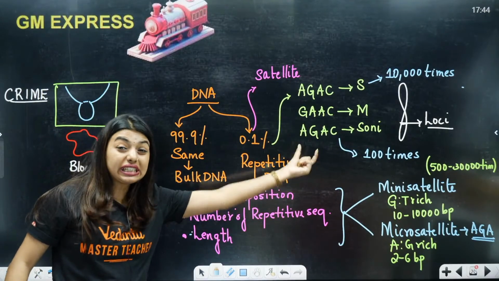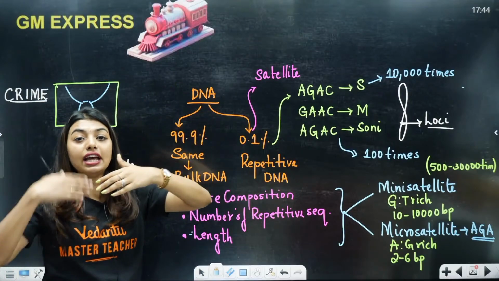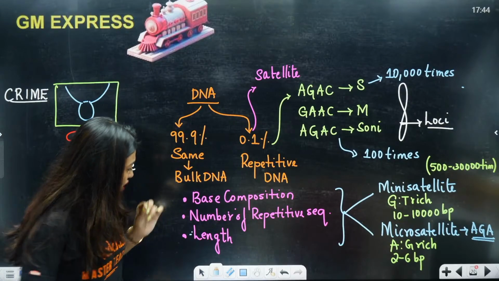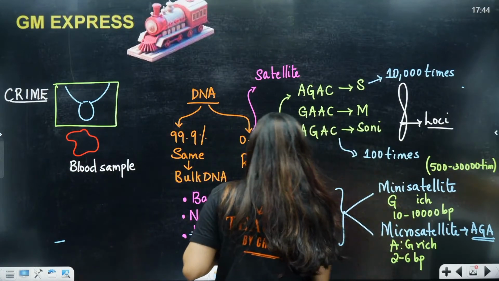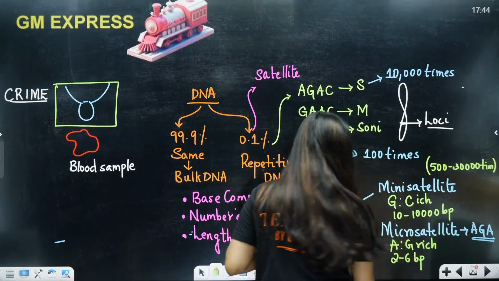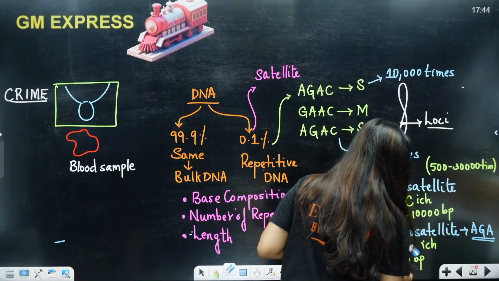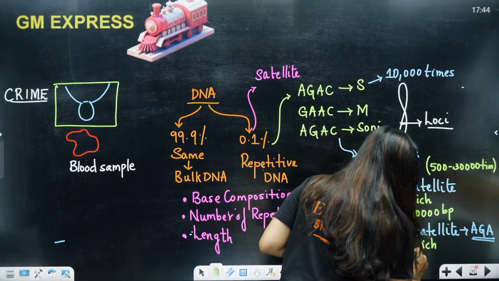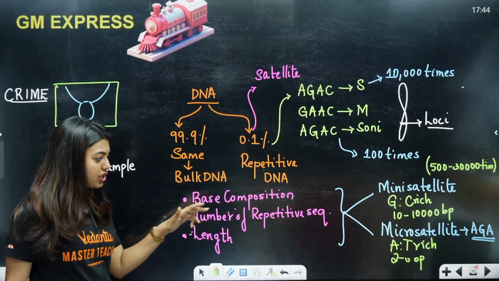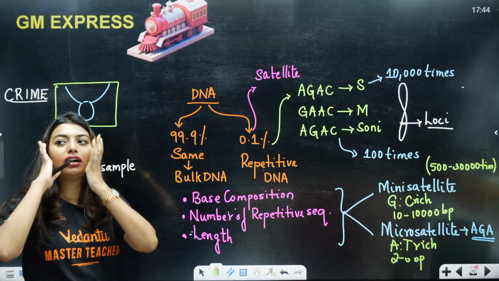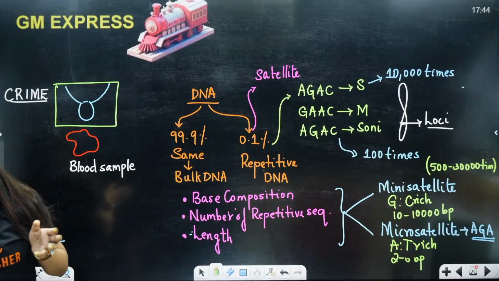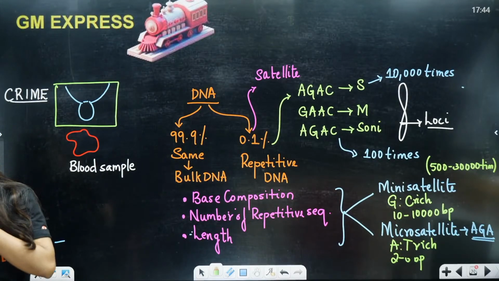Mini satellites are GC rich regions, that means guanine and cytosine rich. Wait, did I write it wrong? I wrote T. Sorry, GC rich region. I'm saying C, but I'm writing T. And this is AT rich region, adenine and thymine rich region. Clear? Okay, AT and GC. Students, how can it be AG? I wrote it by mistake, you people continue there.